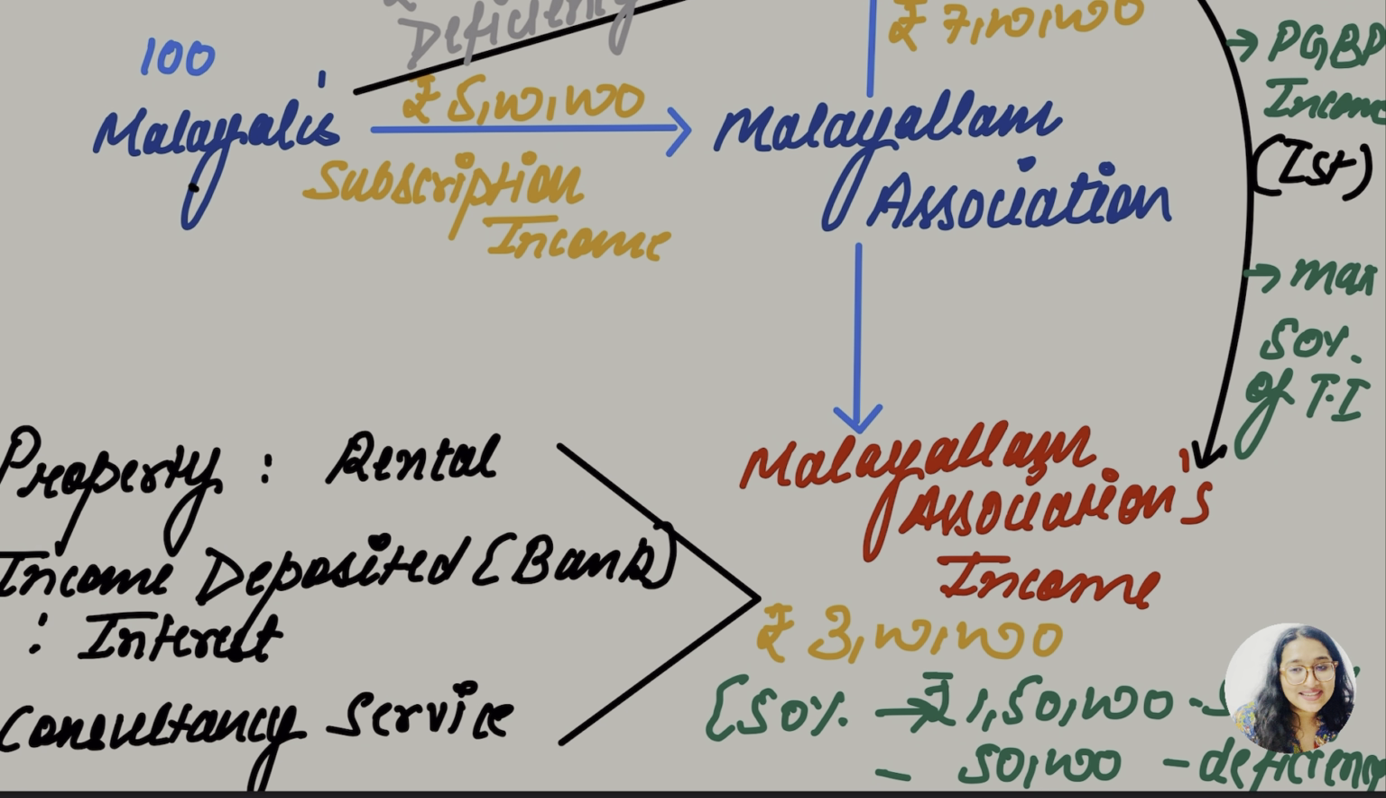Now the question to us is, how are they going to have the income? These people have contributed the subscription amount, and now you are saying that the Malayalam Association has income. Let me give an example of what the income of the Malayali association could be. They can give consultancy service to any other person. They might have purchased a property and let it for rental purposes, and whatever income is coming from that would definitely be rental income. So this is another example.